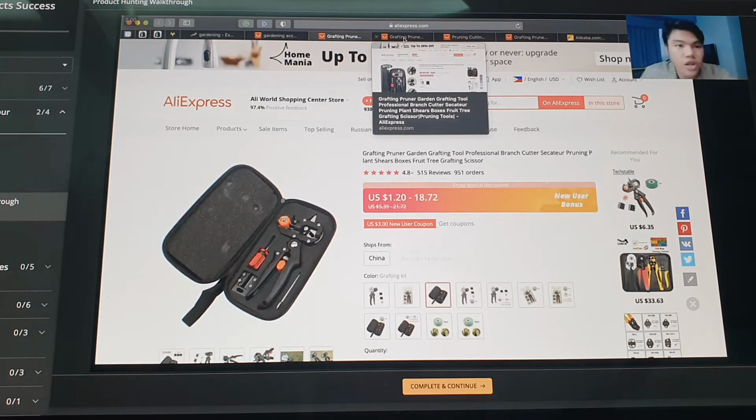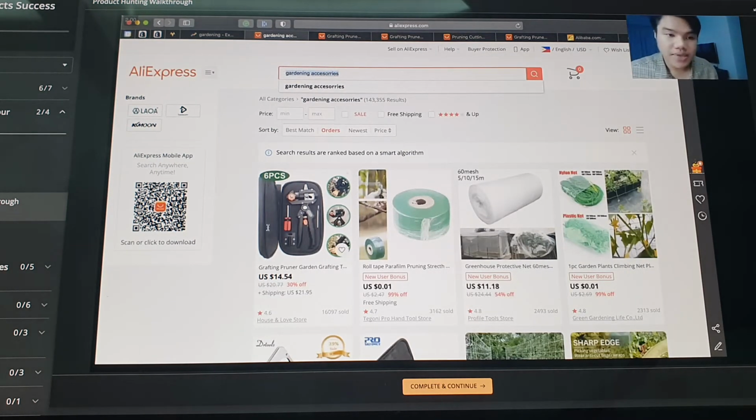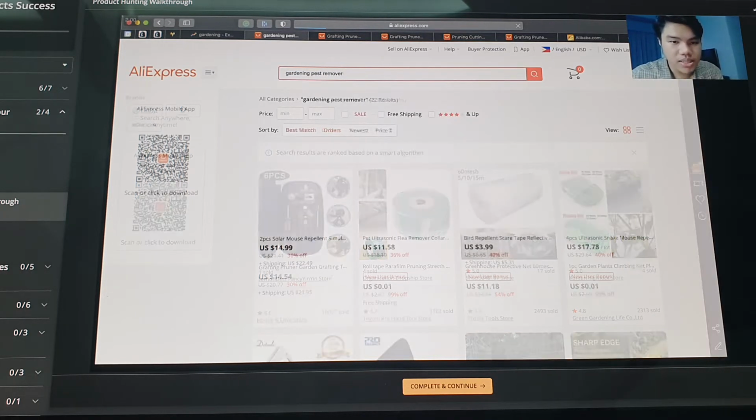So it's a matter talaga of looking at the items and judging by yourself if you'll buy this for an expensive price. For example, sometimes I will teach you a skill that even if it doesn't look expensive, you can still price it at a much more expensive price. For example, gardening pesticide. Test remover na lang. Baka masyadong yung pesticide na keyword.